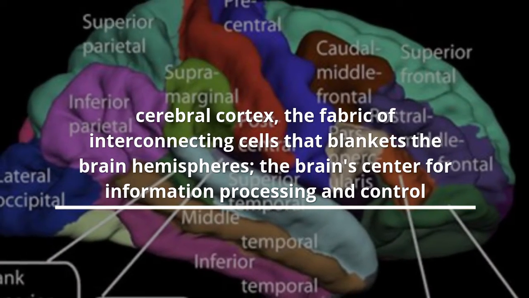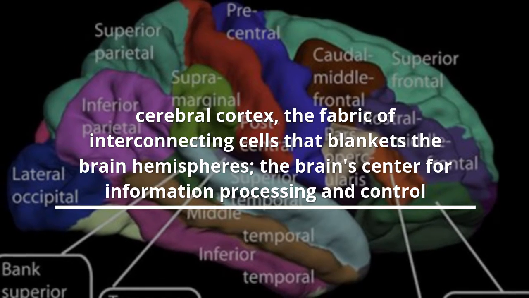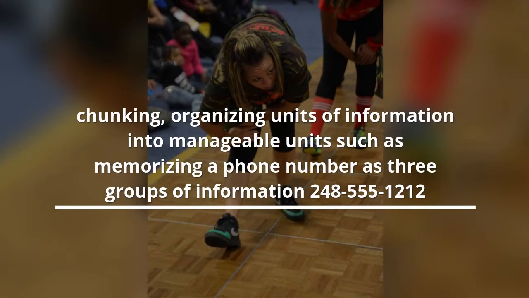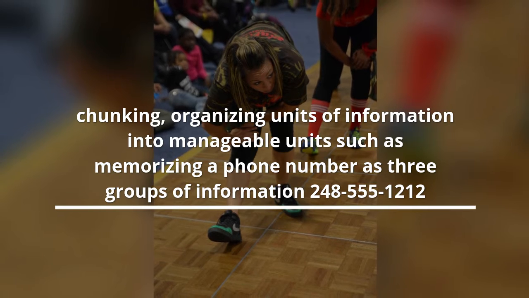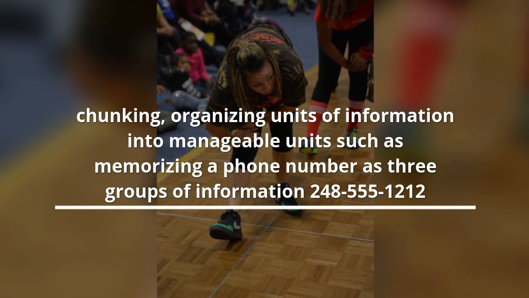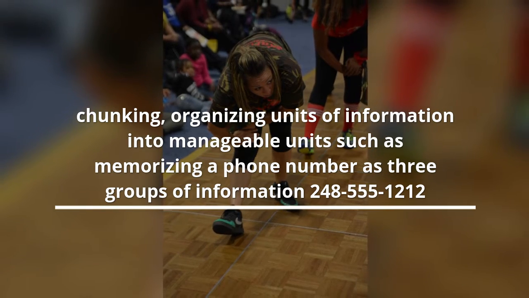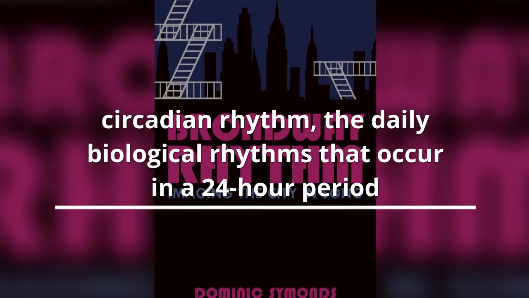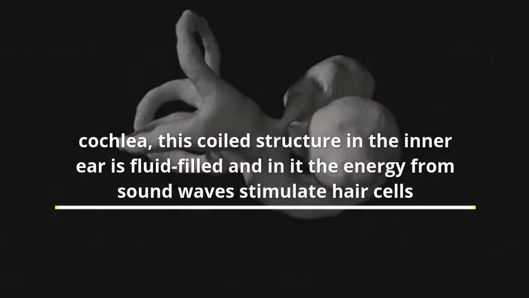Cerebral cortex, the fabric of interconnecting cells that blankets the brain hemispheres, the brain's center for information processing and control. Chunking, organizing units of information into manageable units, such as memorizing a phone number as 3 groups of information: 248, 555, 1212. Circadian rhythm, the daily biological rhythms that occur in a 24-hour period.